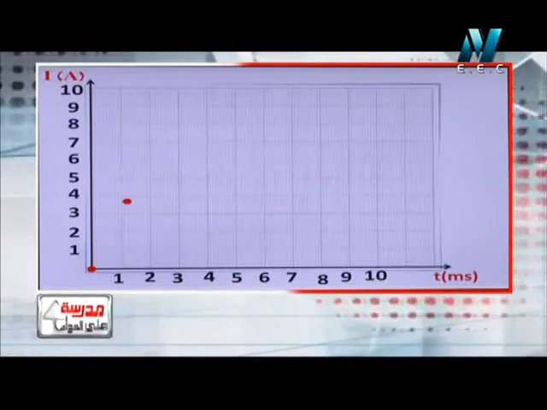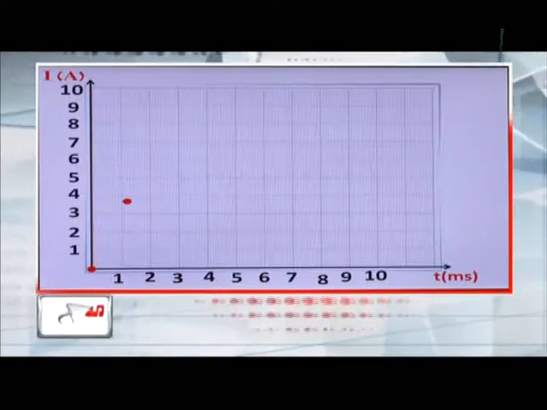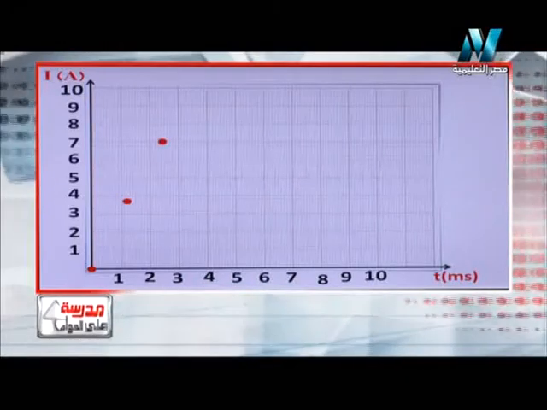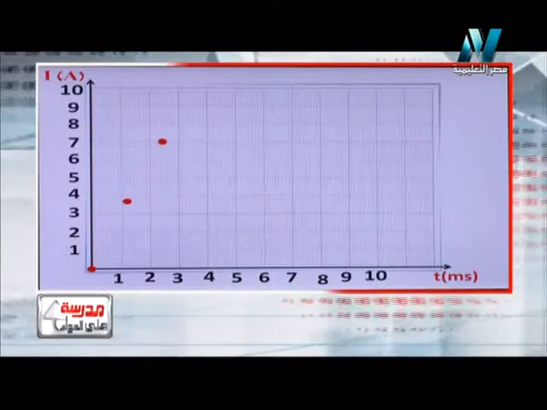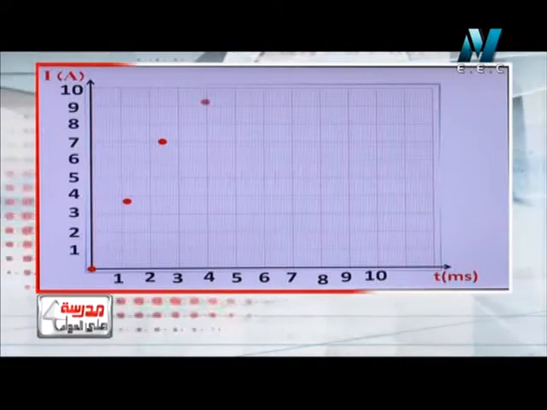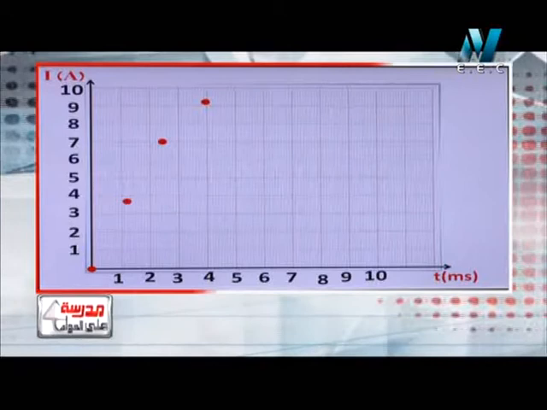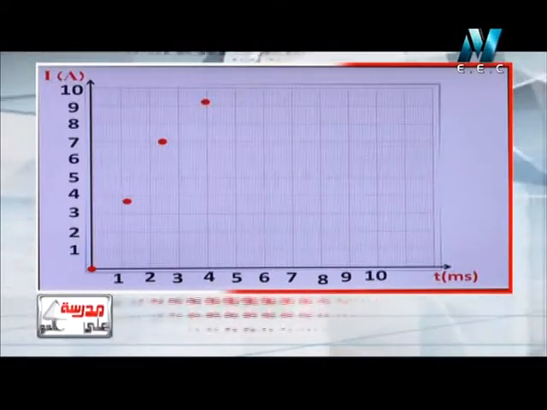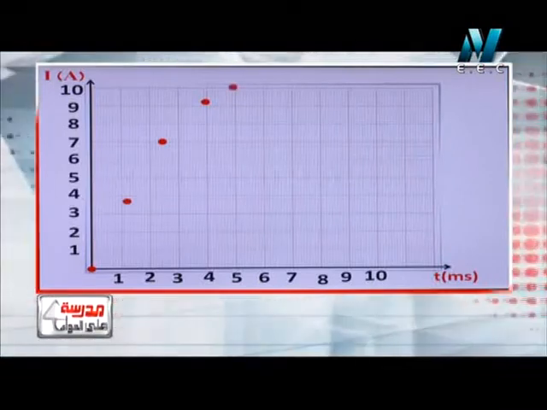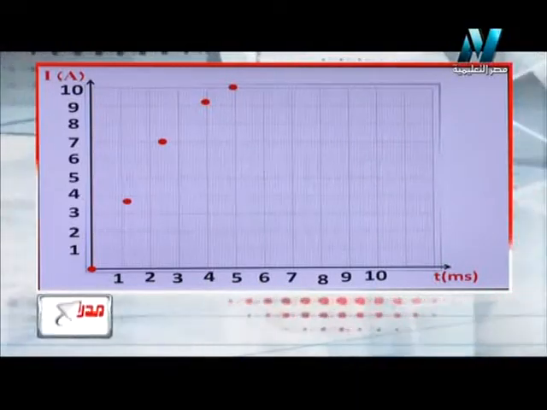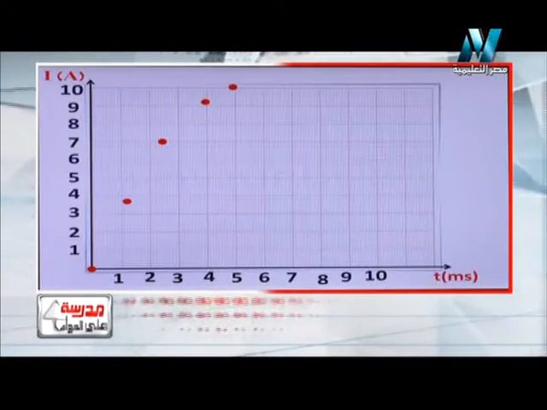When the time is 1.3 milliseconds, the current becomes 3.8. When the time is 2.5, the current becomes 7. And when the time is 3.8, the current becomes 9.3. And when the time becomes 5, the current becomes 10 ampere.